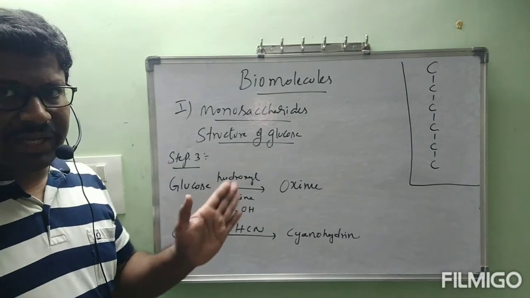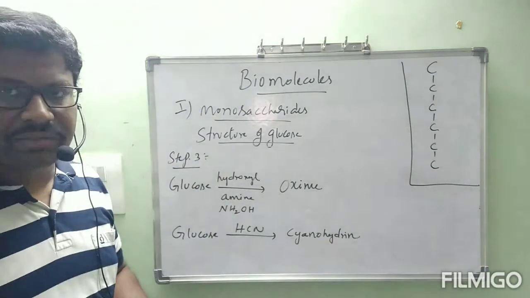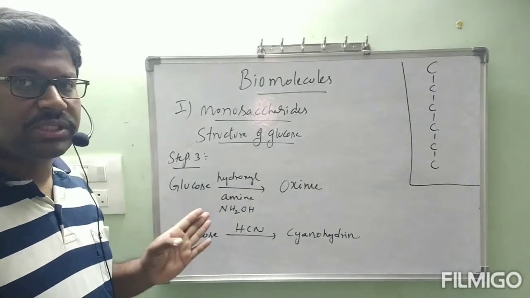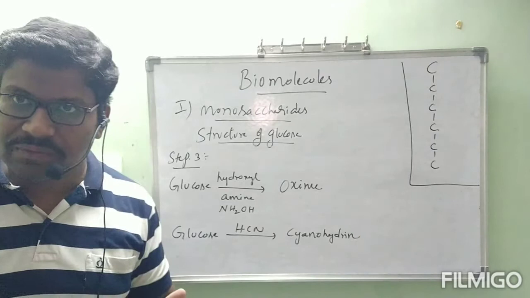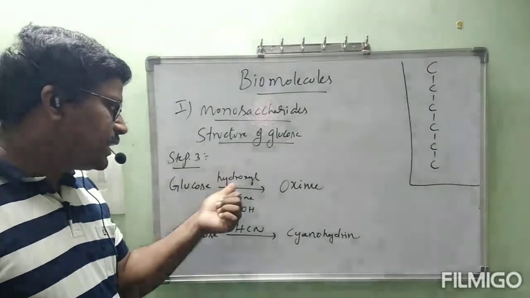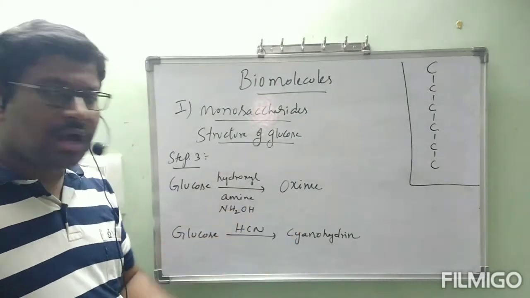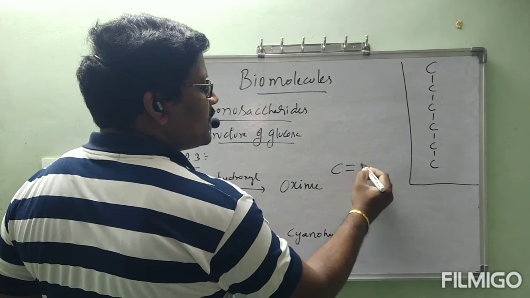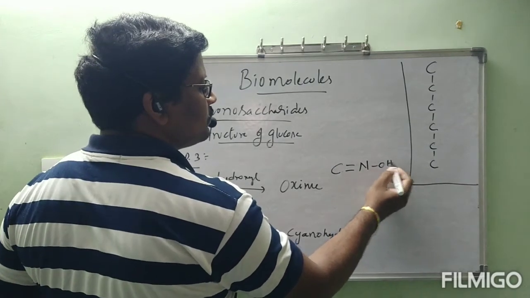Even I will give the explanation by writing the structures also. But our intention is we have no structure of glucose. We don't know the structure of glucose. That's why I simply wrote glucose only. Now it reacts with hydroxylamine. We got oxime. Oxime contains C=N-OH.